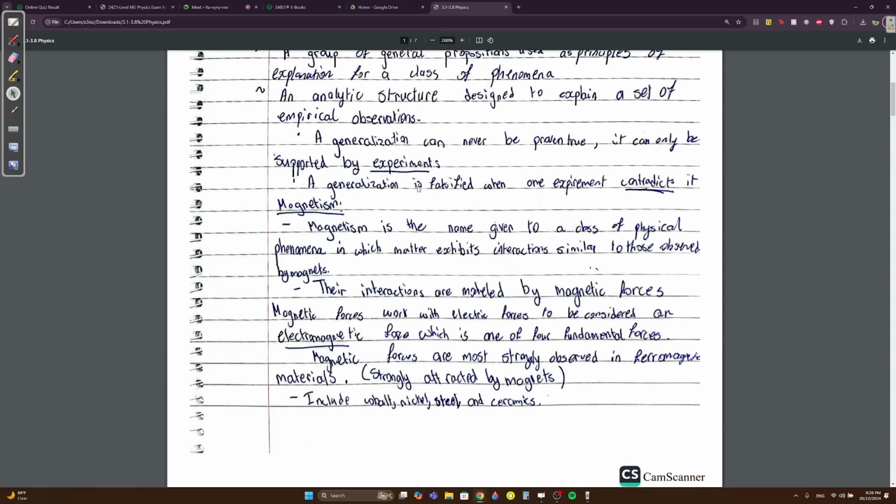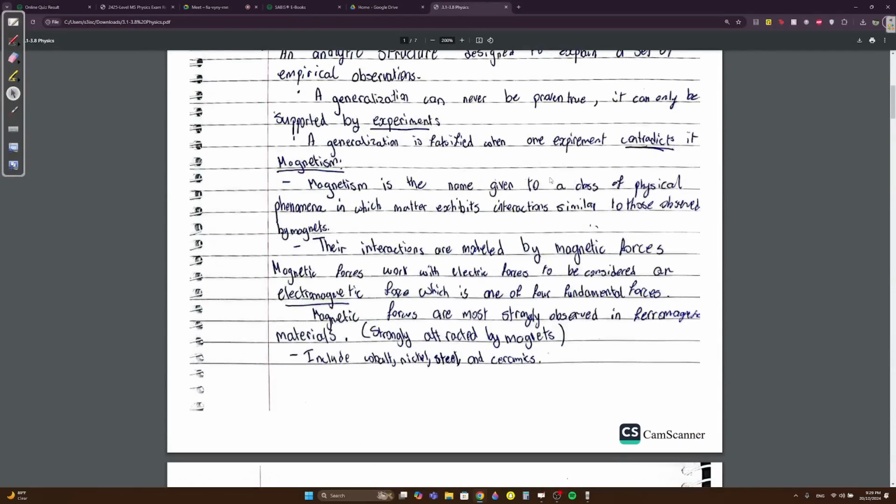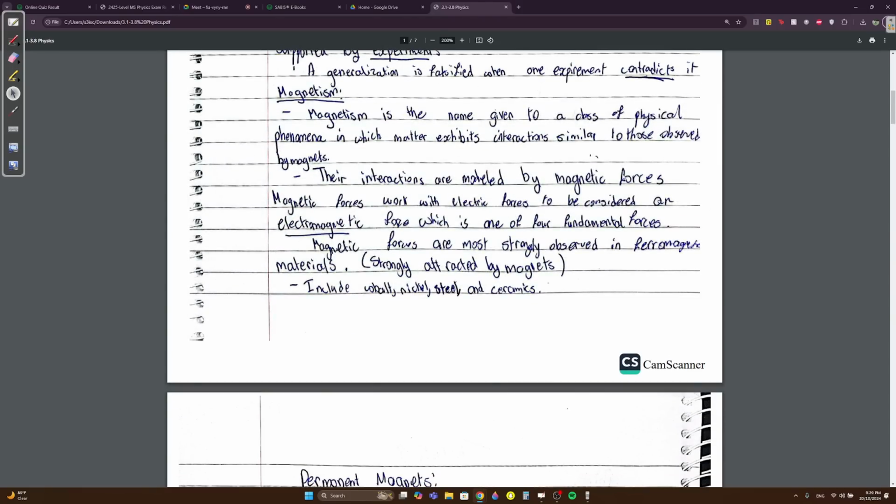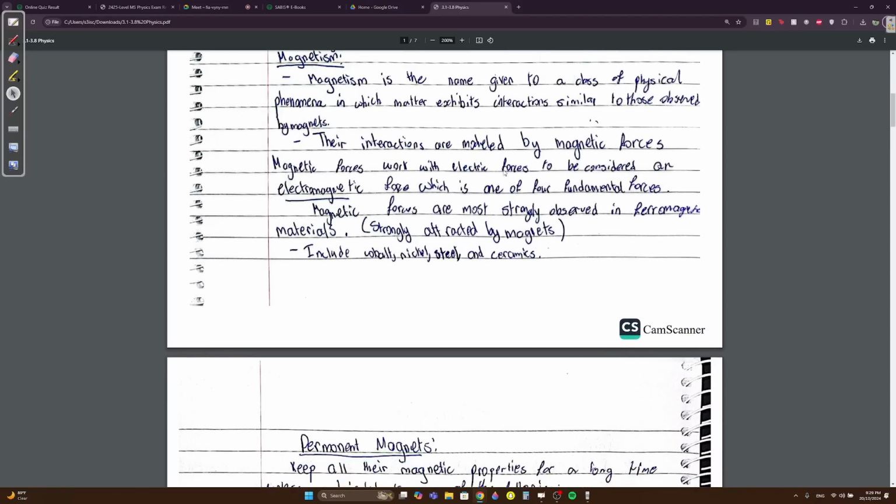Now let's actually start with magnetism. Magnetism is the name given to a class of phenomena which exhibit interactions similar to those observed with magnets. The interactions are modeled by magnetic forces. Magnetic forces work with electric forces and are considered together as electromagnetic forces, which are one of the four fundamental forces. You should know this. This is probably going to be a multiple choice.